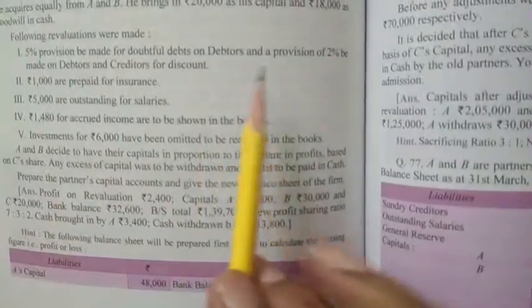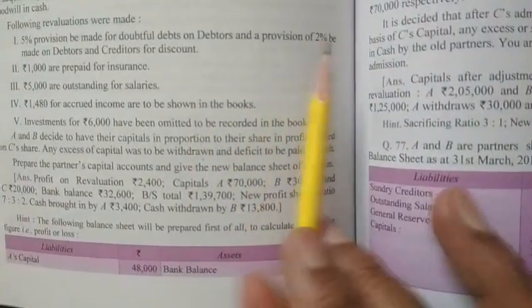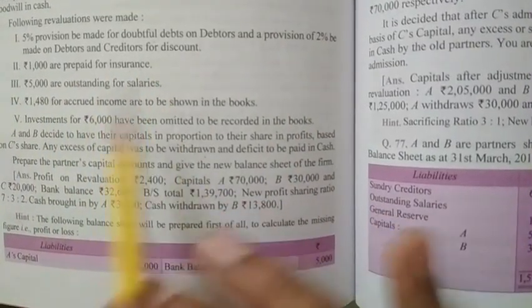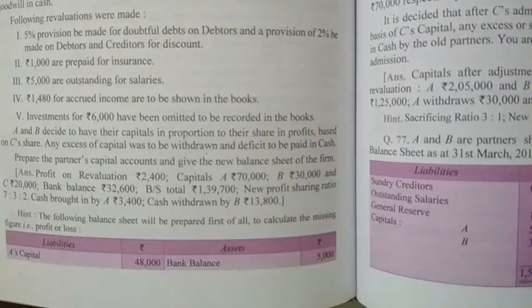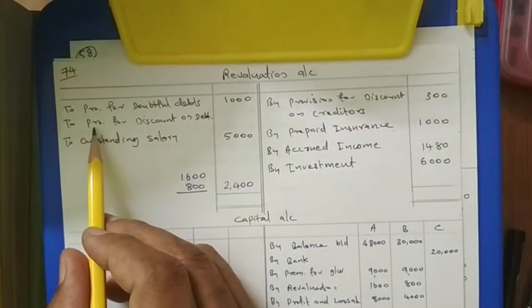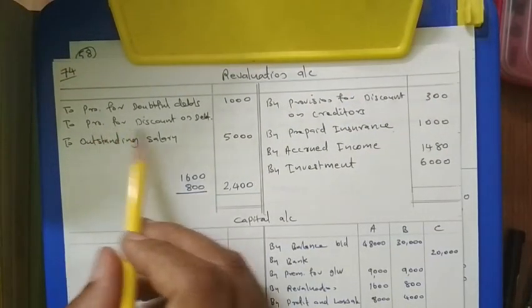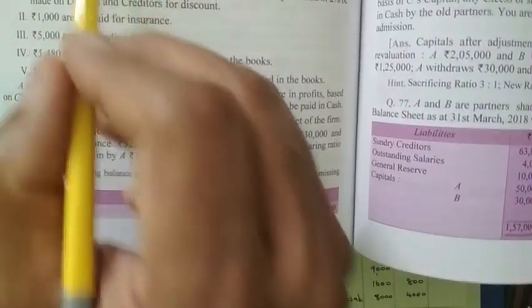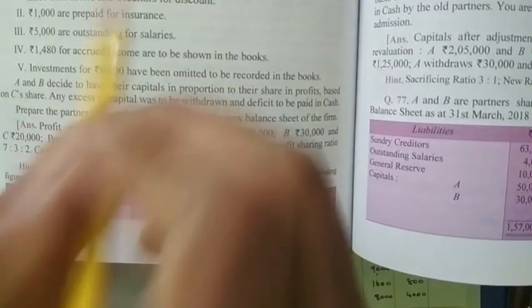Then a provision of 2% be made on debtors and creditors for discount. Provision for discount on debtors is there, provision for discount on creditors is there. Now provision for discount on debtors is also a liability. That is why I wrote it on the second line, provision for discount on debtors. To get this amount, debtors amount is 20,000, and provision for doubtful debt we got 1,000.